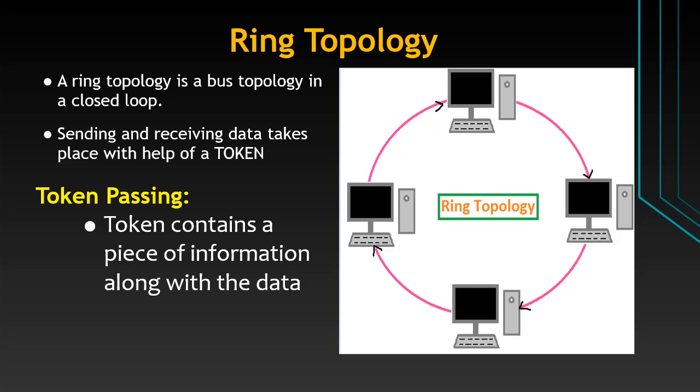In token passing, a token contains a piece of information along with the data. A token is passed to the next node, which checks whether the data was for it or not. If it is, it receives the data and passes on an empty token further; otherwise it passes the token along with the information to the next node. This process continues till the data reaches the desired destination.